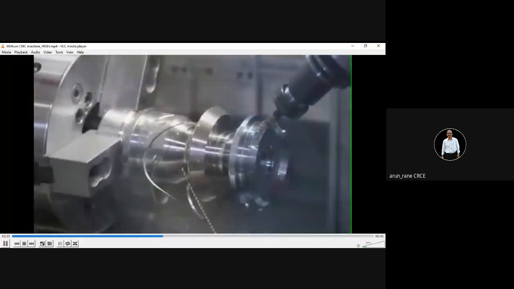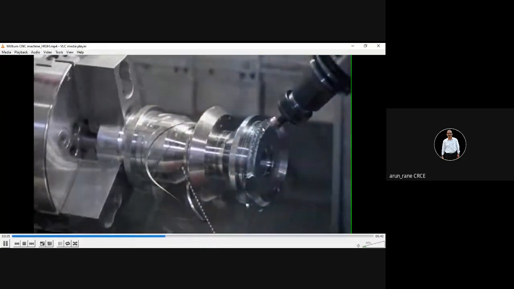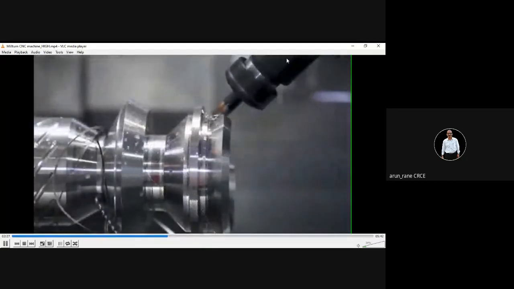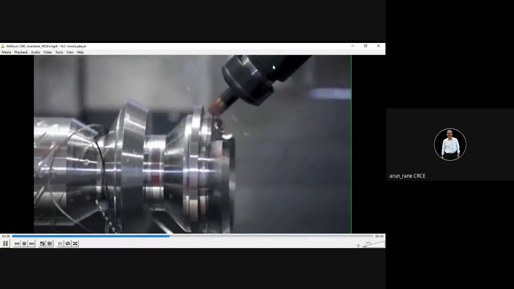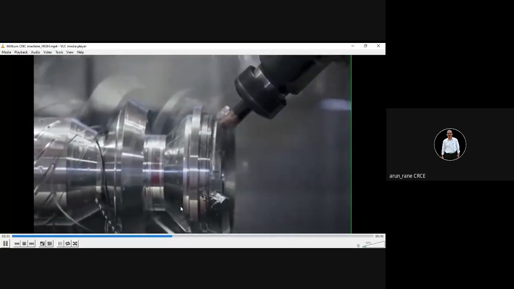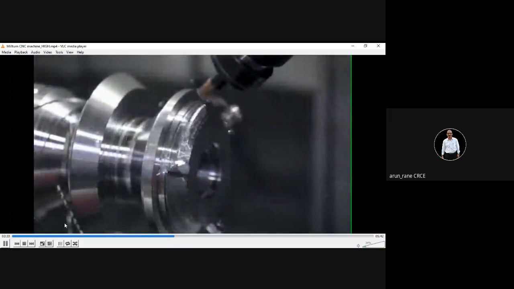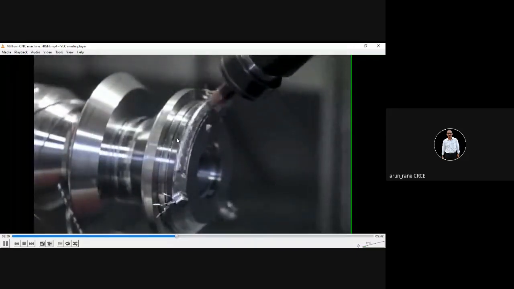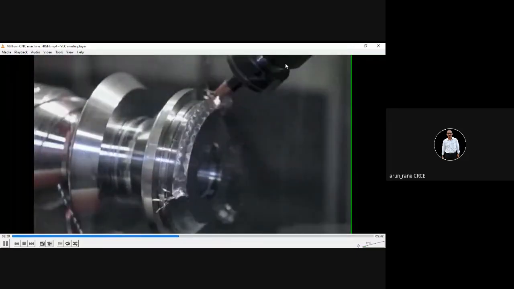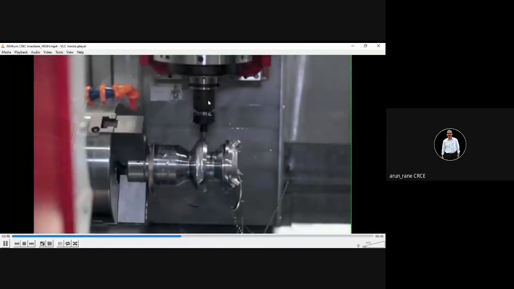See, now this particular operation is called boring. Now boring operation is going on. Boring means enlarging the hole. Now again, this is a teething operation. Now this milling spindle has been inclined. So you have one axis, that is X, you have another axis, that is Z, then you have another axis, that is the milling machine gun.